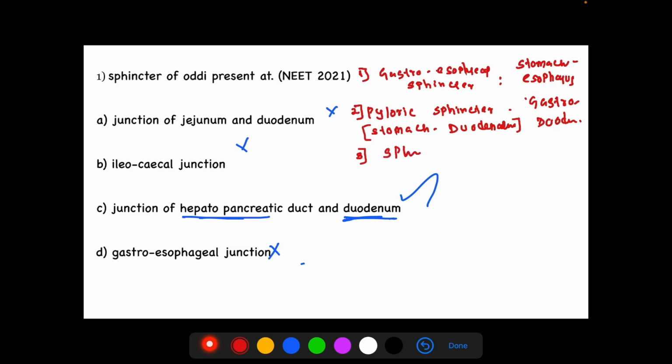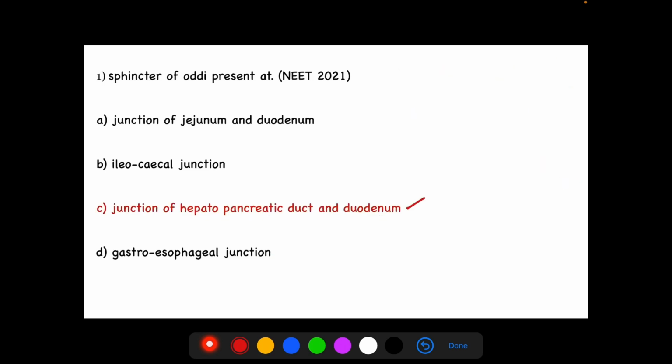Third is the sphincter of Oddi, located between the hepatopancreatic duct and duodenum. Fourth is the ileocecal sphincter, located between the ileum and caecum. The sphincters prevent the backflow of food.